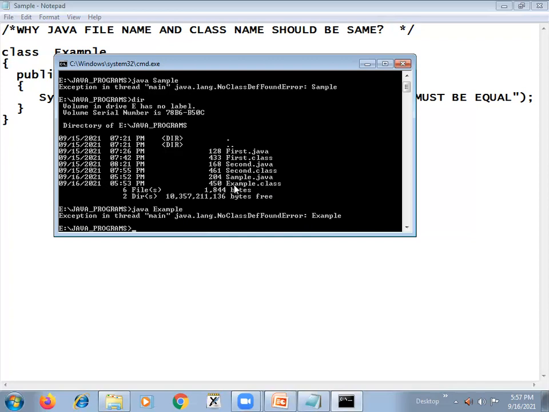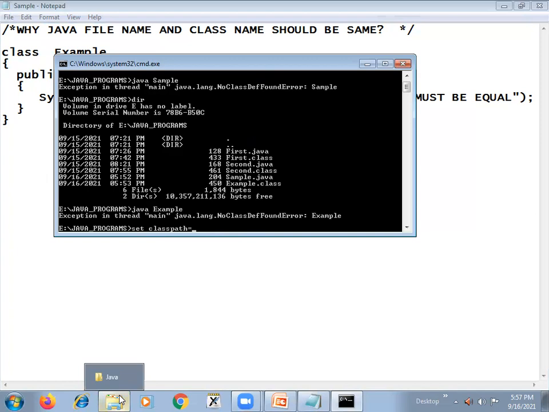So that means this class path is not known to your Java environment. That's why you need to set the class path first. What is the command for setting the class path? How to set the class path? The command is set, then the variable name classpath equals to,